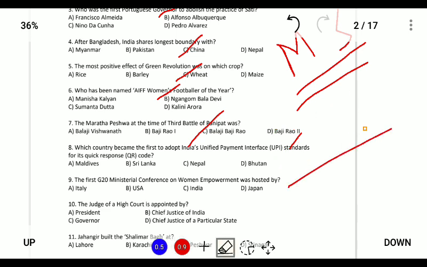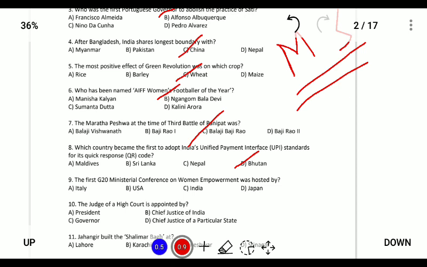Next, which country became the first to adopt unified payment interface standards for its quick response code? This was Bhutan. Bhutan was the first country to adopt the UPI interface.